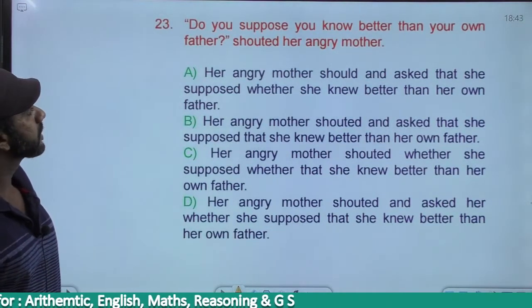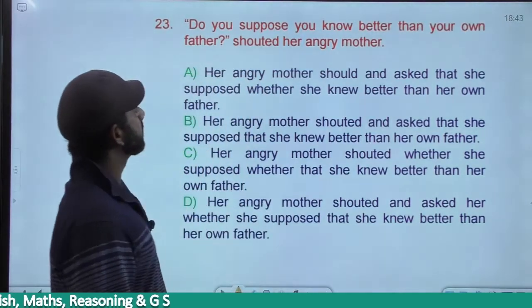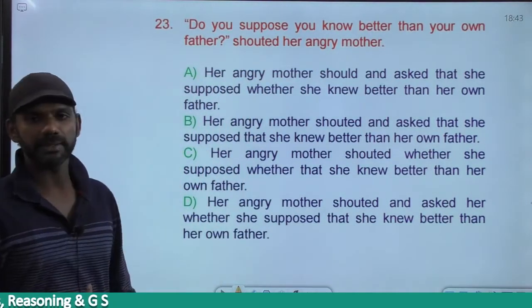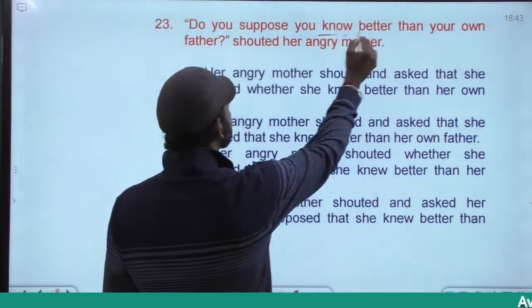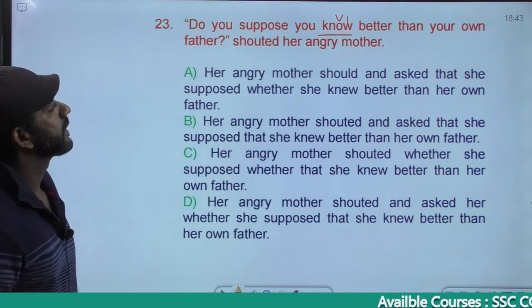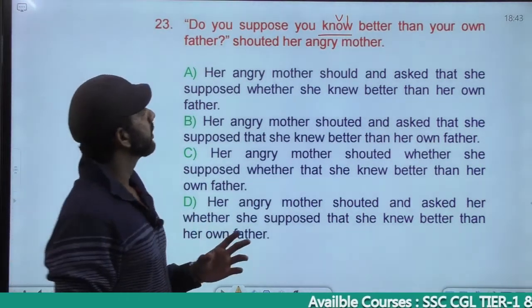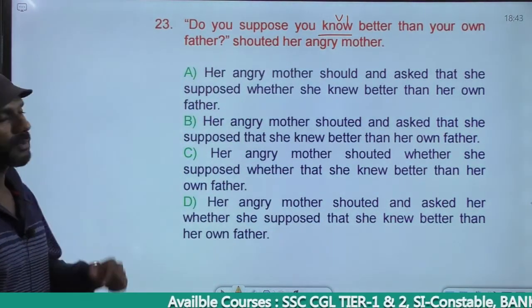The next one. Do you suppose you know better than your own father? Shouted her angry mother. Do you suppose you know? You know is simple present. Simple present must become simple past. Do you suppose you know better than your own father? Shouted her angry mother.